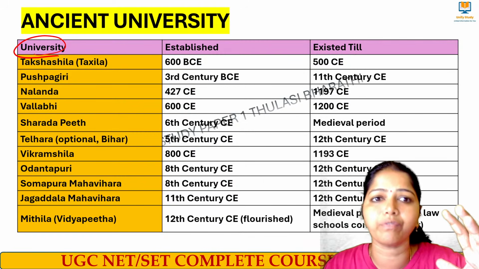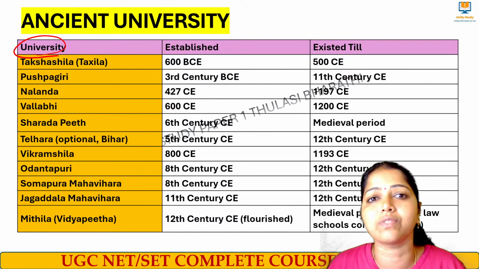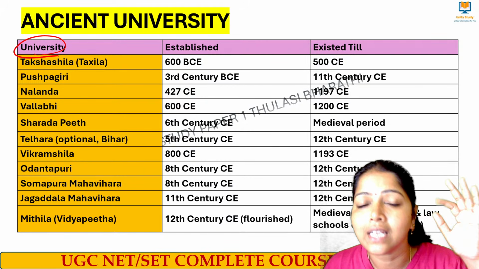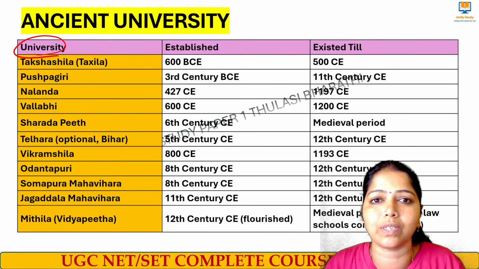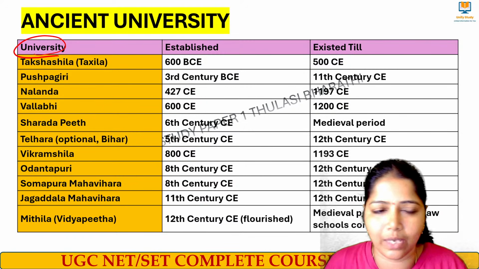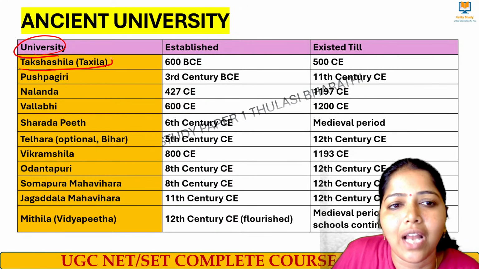But most of these famous ancient universities were Buddhist monasteries, what we call monastic universities. Remember this keyword.